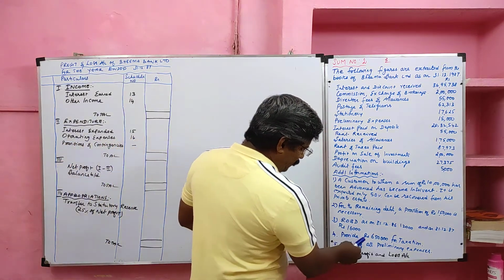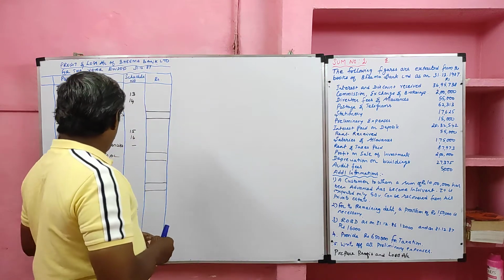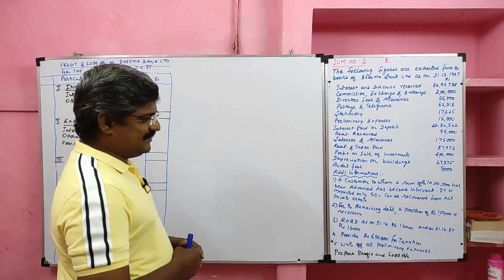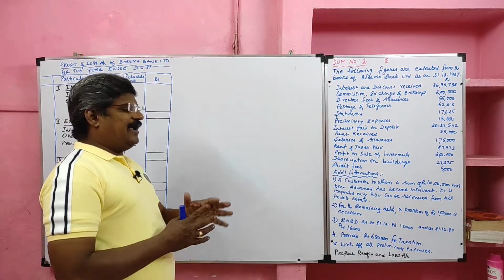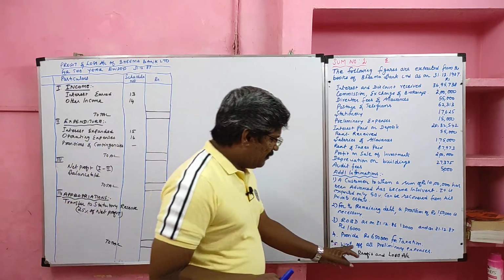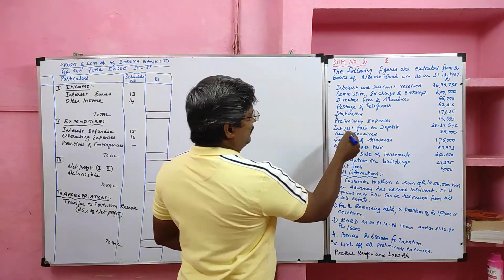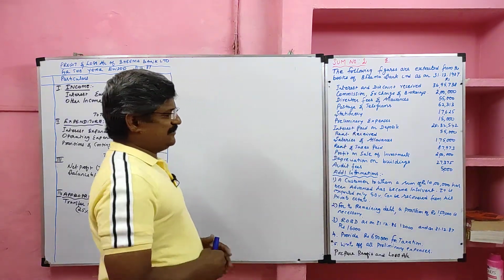Then provide rupees 6,50,000 for taxation. This is provision for income tax, and it should be recorded in provisions and contingencies in the profit and loss account, and in the balance sheet it will be recorded in schedule 5. Then write off all preliminary expenses. So we have to write off all preliminary expenses, and it should be recorded in the operating expenses.